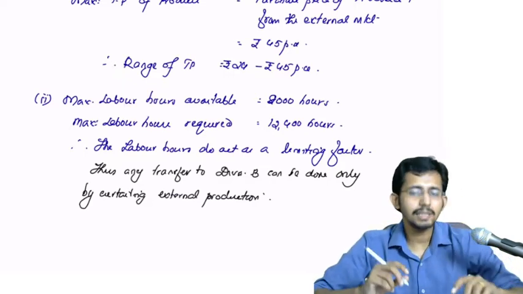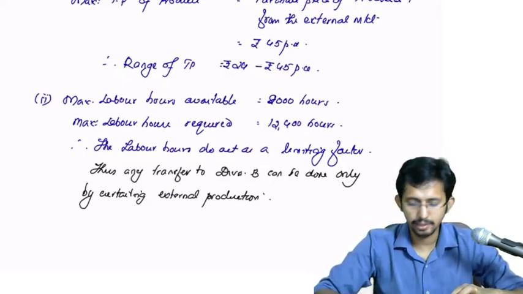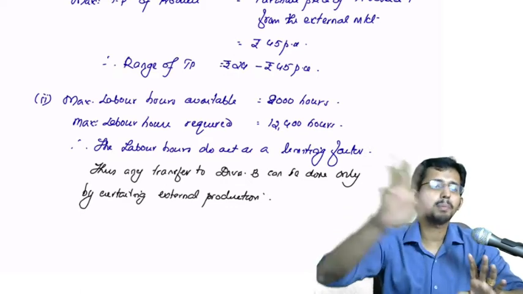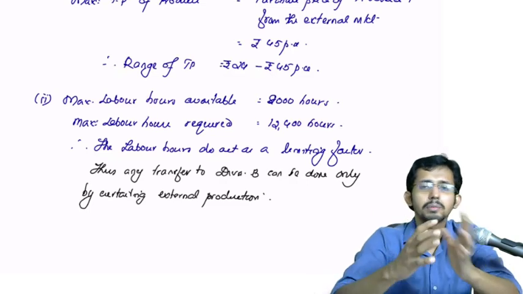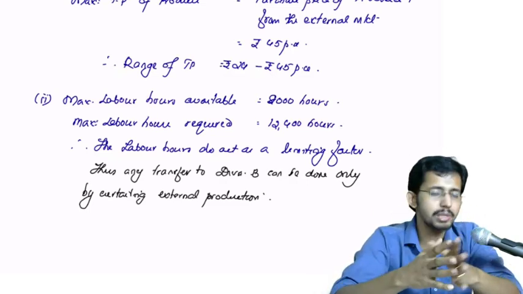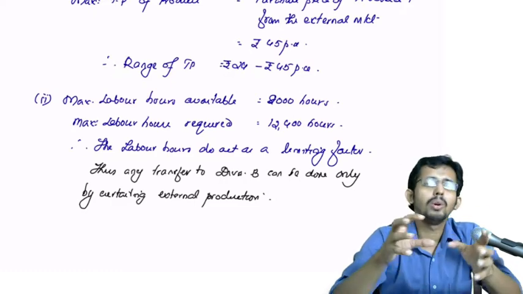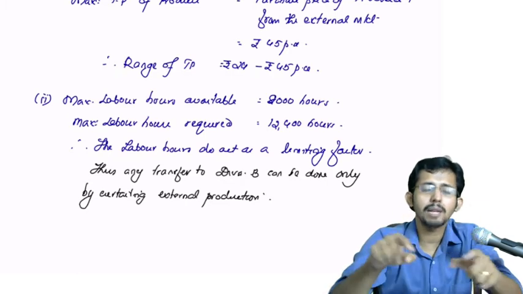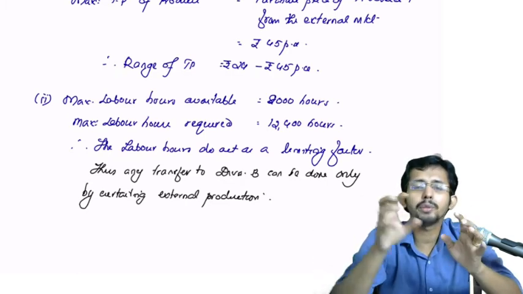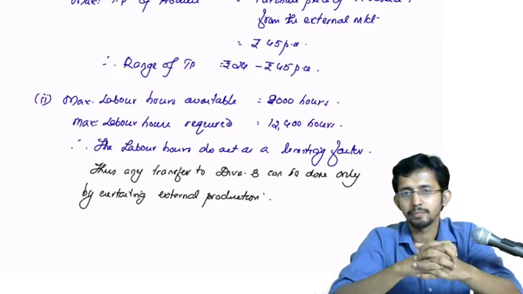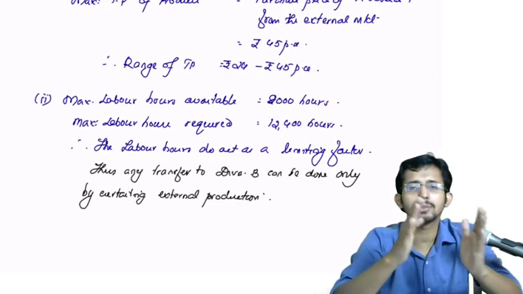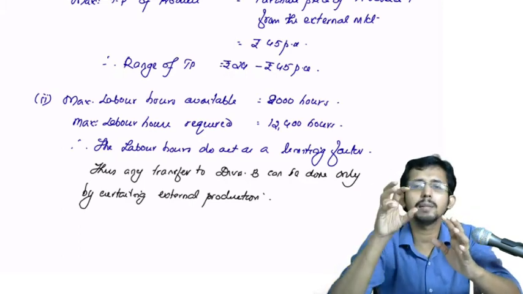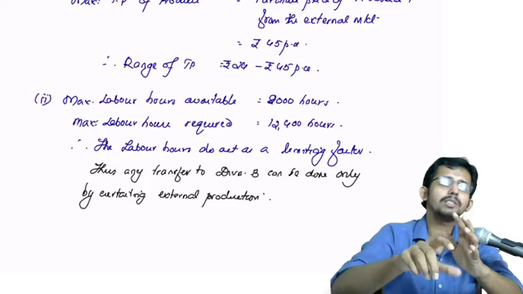Okay, so whenever there is an external limiting factor, the entity will not be able to make maximum production. It will keep going with the optimum product mix, which we have learned in decision making. If you have an optimum product mix and you have to produce some other goods for internal transfer, then you have to compromise on the optimum product mix. If you have an optimum product mix for X, Y and Z, you have to divert certain production in the optimum production mix, which should be used for what?